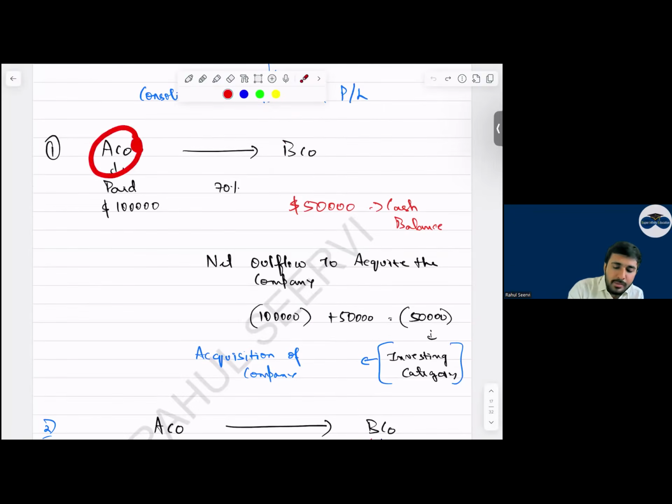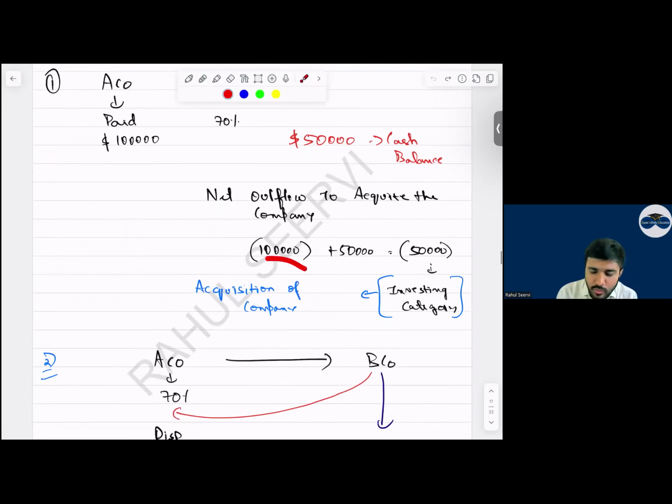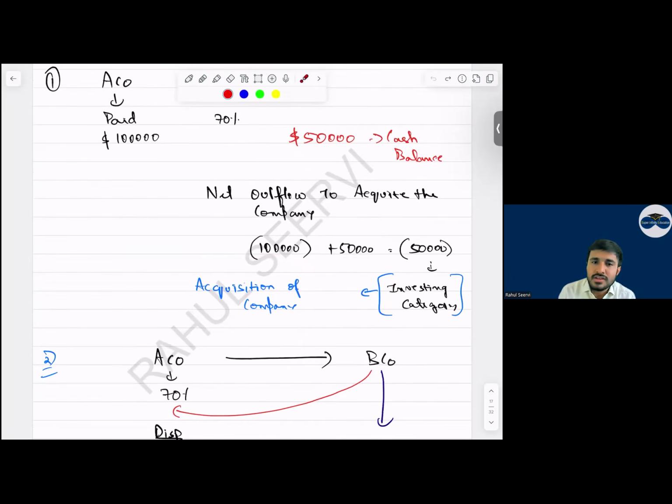See, A company acquired B company, 70% holding. So A company is paying $100,000, so outflow. But on the other side, B company has cash of 50,000. So can I say, how much will come in total? Minus 100,000 plus 50,000. So the net outflow is minus 50,000 in the investing category when we acquire the company. See this, there are 10 to 12 adjustments, of which 7 to 8 adjustments will be repeated. So prepare them well.